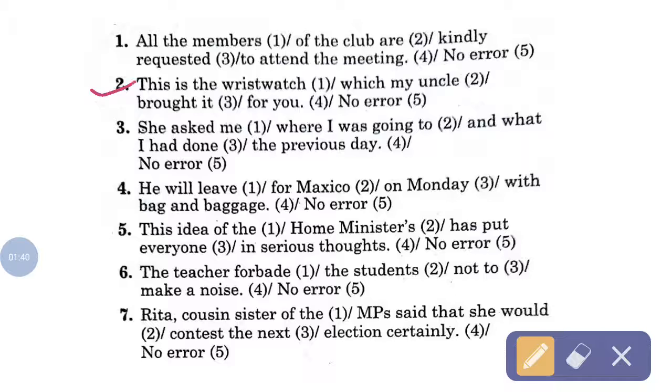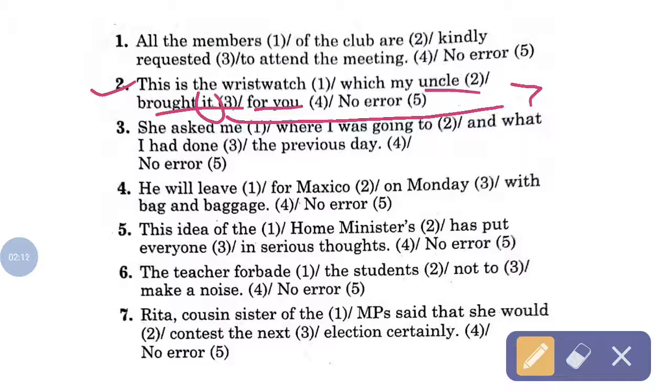The next one is: this is the wrist watch which my uncle brought it for me. Here "it" is superfluous. It is extra. You need not write this "it". So it is superfluous here, extra. Then the error is in the third part.